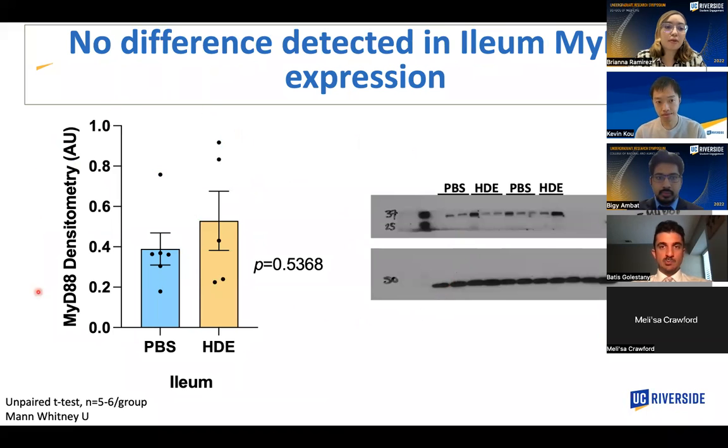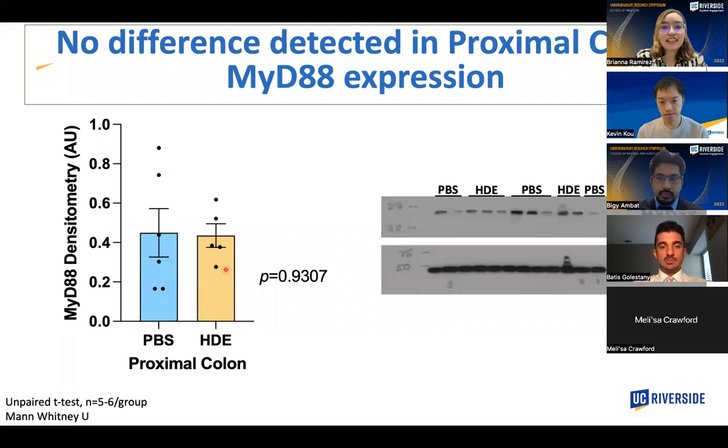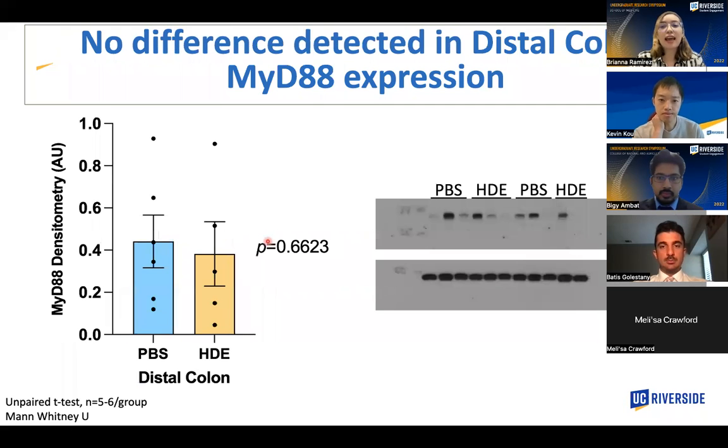And here I took the density of each of these bands between the two different groups, and there was no significant difference in the protein expression of MyD88, as well as in the cecum. In the proximal colon, there was also no significant difference detected, as well as in the distal colon, there was no significant difference in MyD88 protein expression.